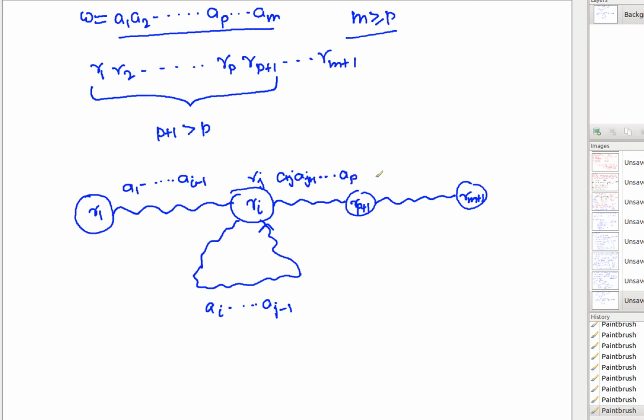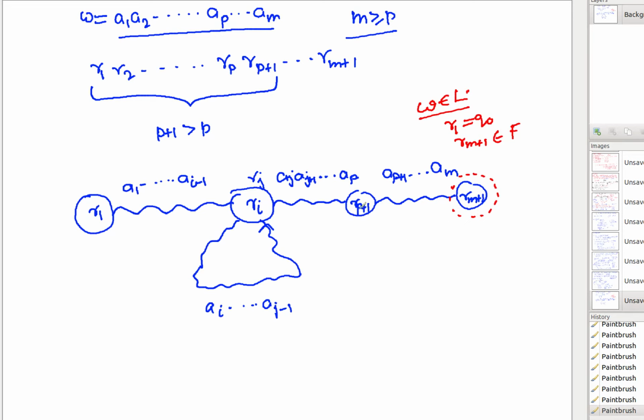After Rp plus 1, you are again processing the remaining string, which is Ap plus 1 up to Am, whatever. So there is an extra addition. Now, if you recall, I said that because this is the complete W, and as W is part of L, therefore this string is acceptable, and in that case R1 is actually Q0 and my Rm plus 1 is part of F. So this is one of the final states.